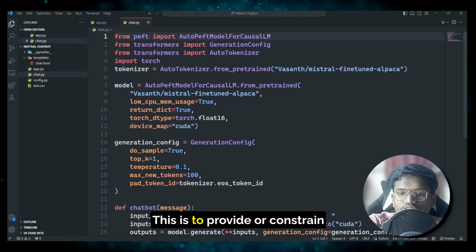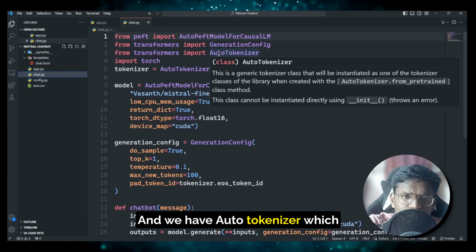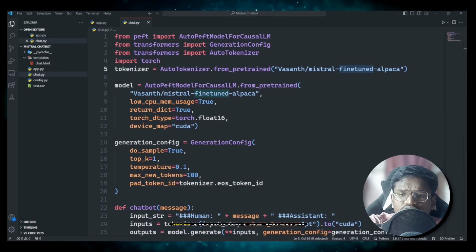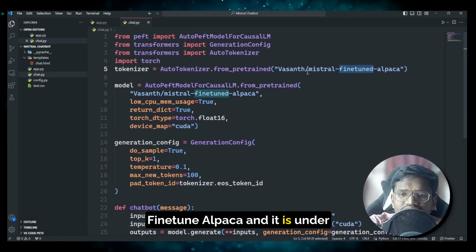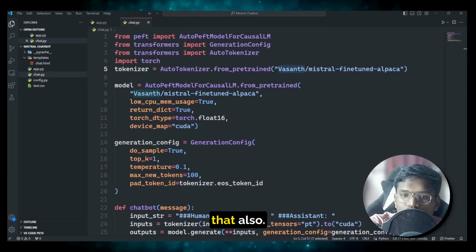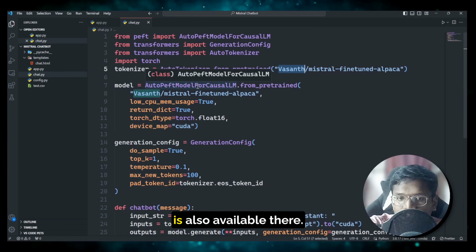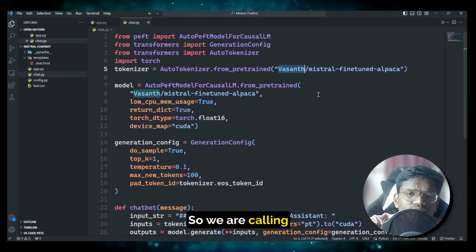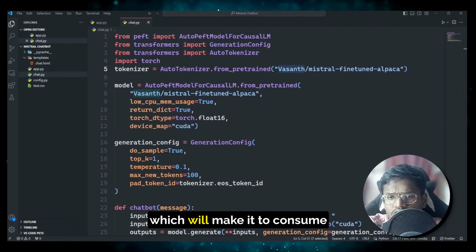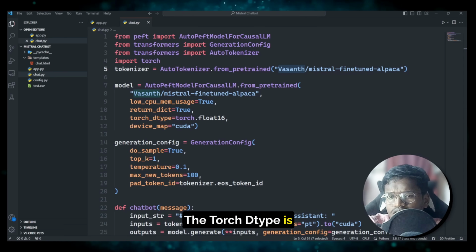Next we have the generation config. This is to provide or constrain the generation of the model, and we have AutoTokenizer, which will create the tokenizer. So here you saw that we provided Mistral fine-tune alpaca, and it is under my name, Vasant. In my user only it is there, right? So you need to provide that also, Vasant/Mistral fine-tune alpaca, and the model is also available there. So we are calling the repo ID first. We are also setting low CPU memory usage to true, which will make it consume very little CPU. The torch dtype is set to float16.